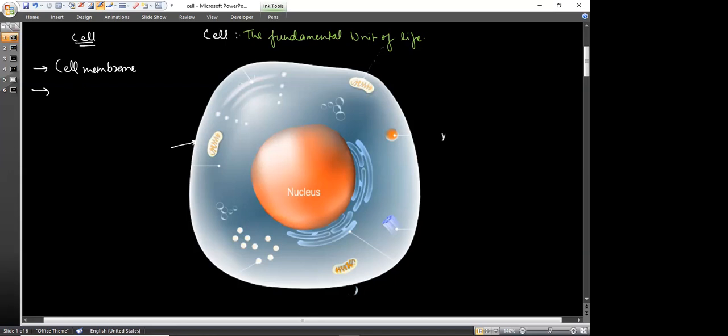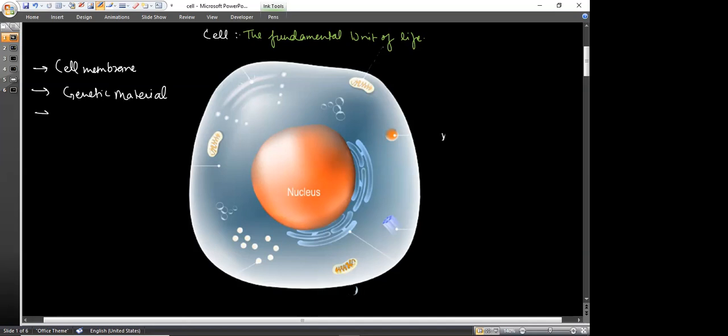One is the cell membrane, the outer membrane that separates the boundary between the cell and the outer world. Another one is the DNA; DNA means genetic material. We can say that DNA is not necessary, but the genetic material is.